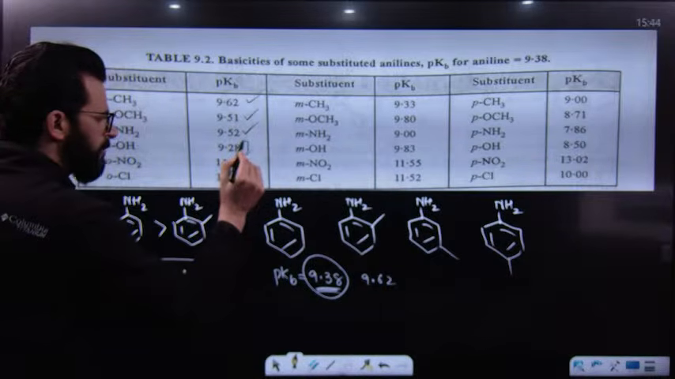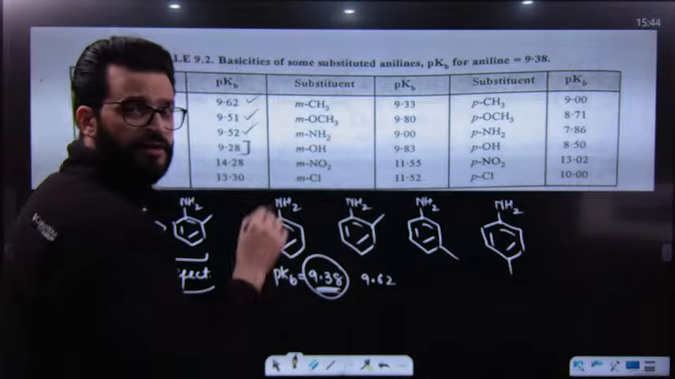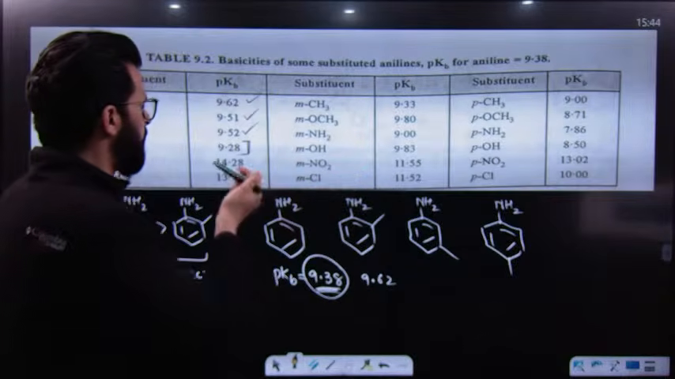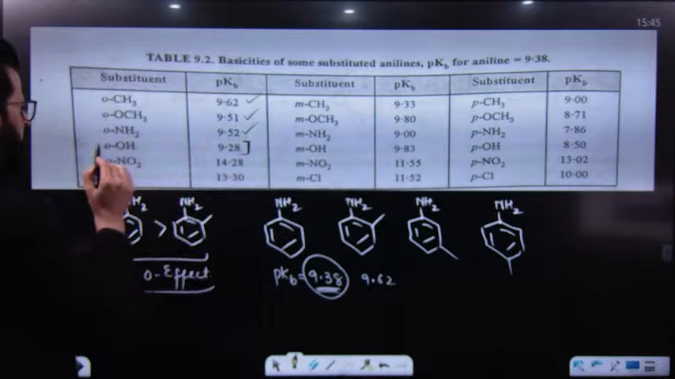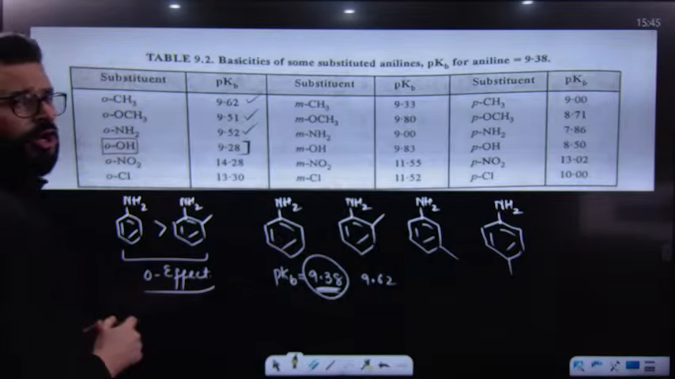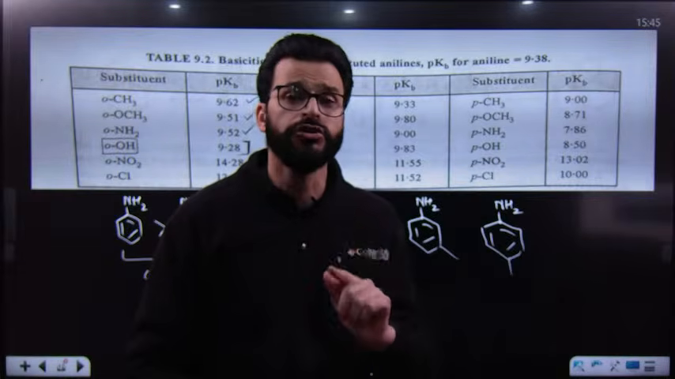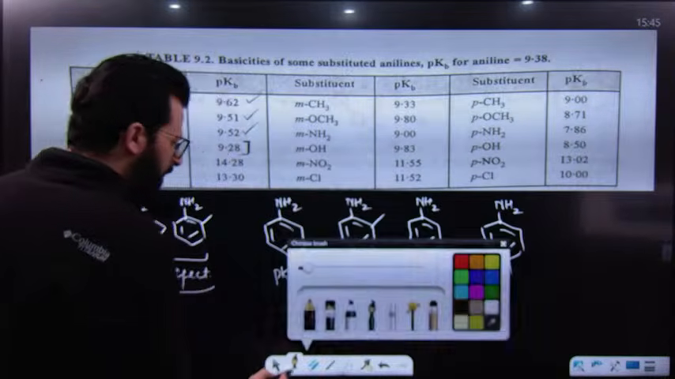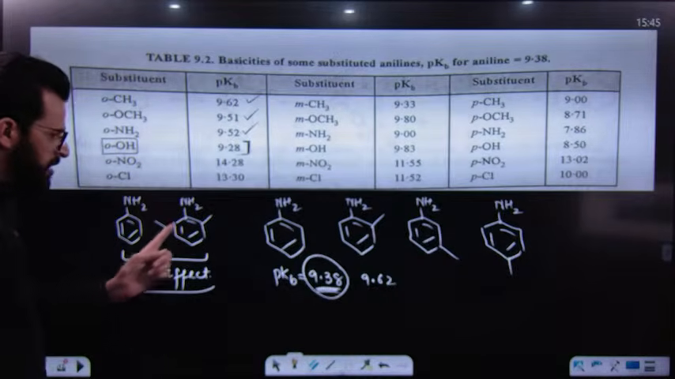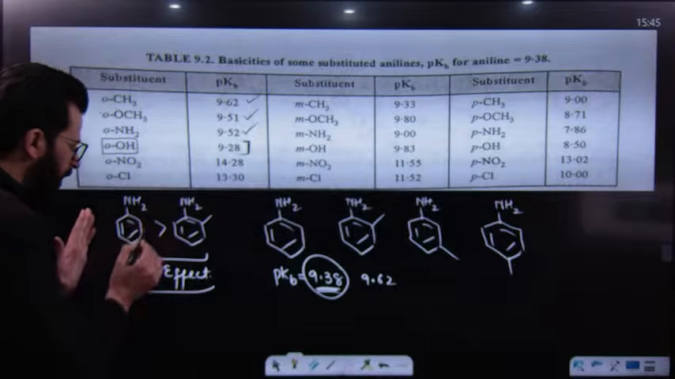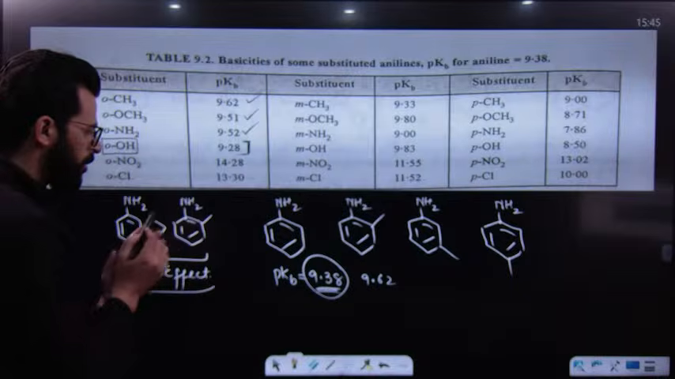But over here, its value should be greater than 9.38, but the value is lesser than 9.38, suggesting that whenever aniline is having an ortho substituent such that OH is present at the ortho position, at that time the ortho effect fails. Why is it so? Because what does this actually mean? It means aniline is more basic than this, meaning that the conjugate acid of aniline is always stronger or more stable than the conjugate acid of ortho substituted aniline.